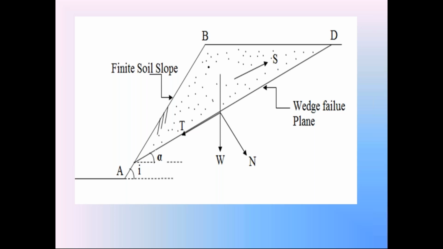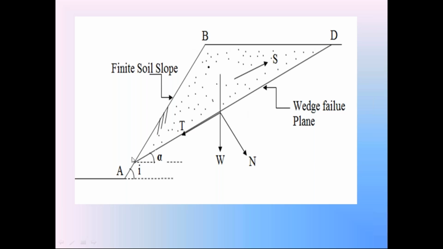In the wedge failure, the failure surface and the soil slope are not parallel to each other. So in this wedge failure, we assume the failure surface AD making the angle alpha with horizontal. When the soil slope AB is subjected to wedge failure, the soil portion ABD is called the soil wedge. The soil wedge ABD is separated from the remaining structure. It is moving downwards, causing the failure of soil slope AB.